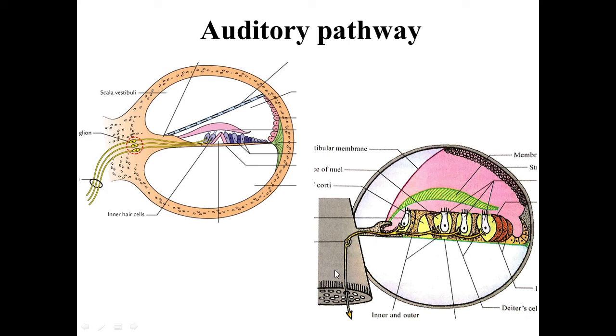So there are many central processes arising from the spiral ganglion, and these fibers join to form the cochlear nerve. Clear? So there are many fibers which arise from the hair cells of the many organs of Corti, and these central processes of the first order sensory neurons join to form the cochlear nerve, and these fibers emerge from these foramina of the modiolus.